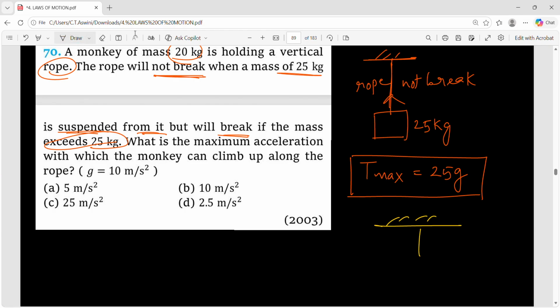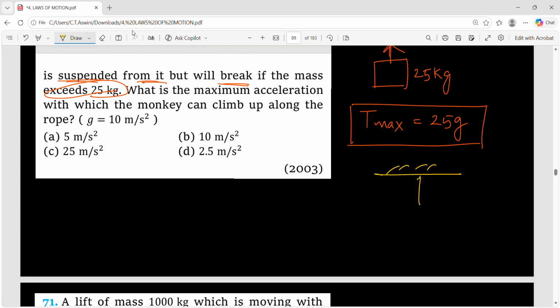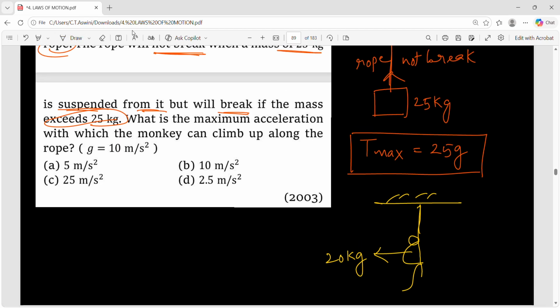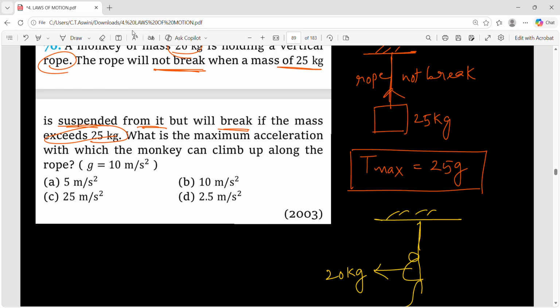Now, the rope will not break because the monkey is climbing on the rope and its mass is just 20 kg. So it will not break because it is less than the maximum mass. Now, what is the maximum acceleration? What we need to find is the maximum acceleration with which the monkey can climb up. That means the monkey is moving upward. So upward in the sense what? What will be the normal reaction? mg plus ma. So here the normal reaction is nothing but the tension in the rope. We have to find the acceleration along the rope.